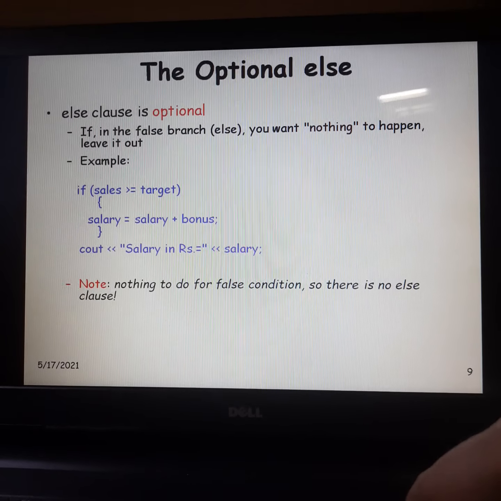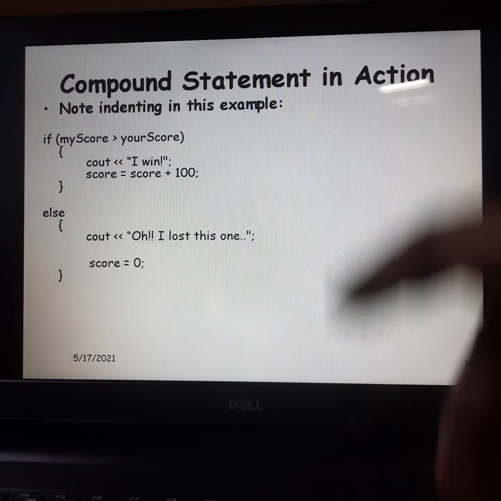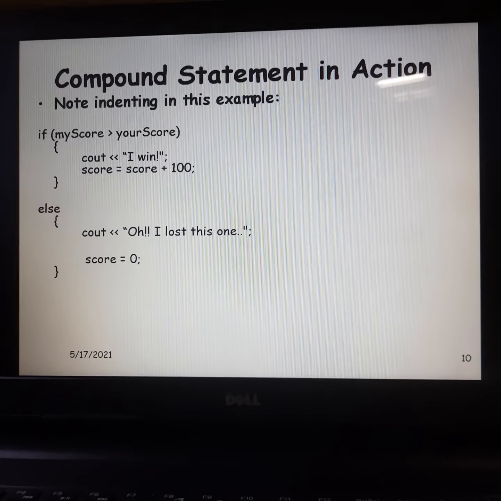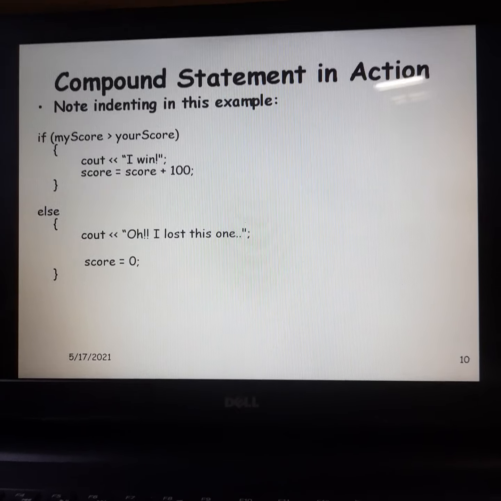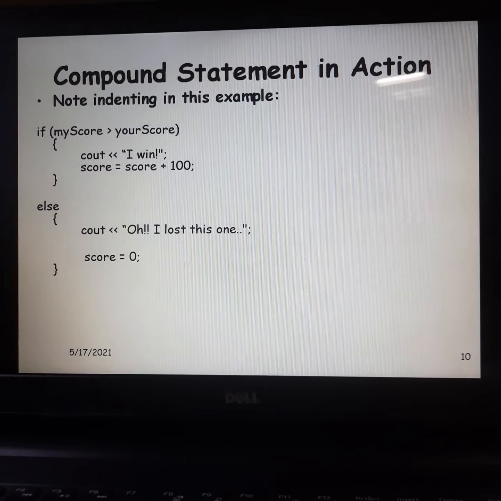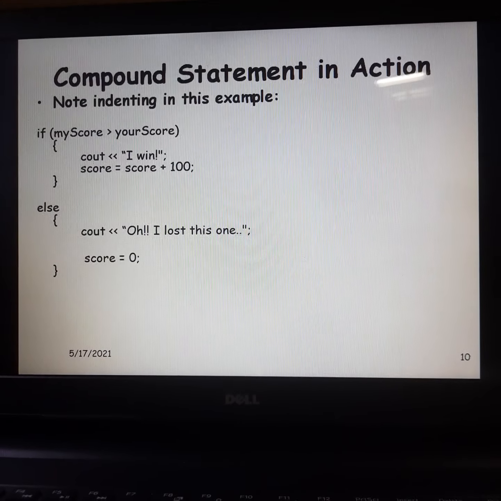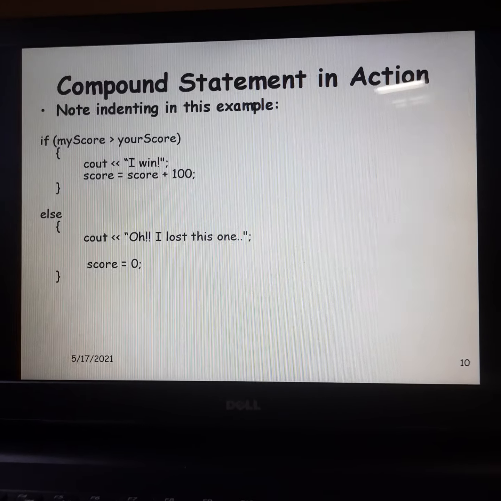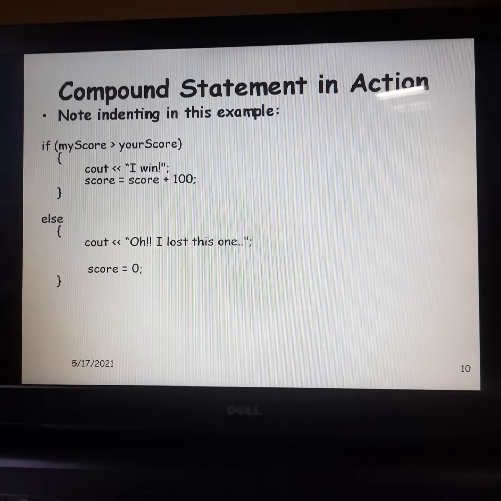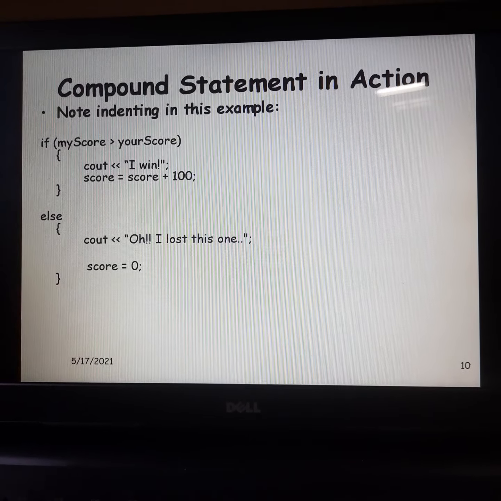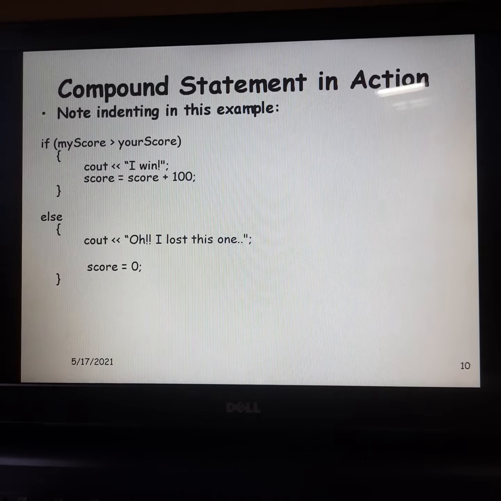Now next, I can have more than one statement in the if clause. You can see here, suppose a particular person is playing some game, we all play some mobile games or laptop games. If the particular score is greater than the computer score, then print I win, and the score is incremented by the value 100. Else what will happen? I lost, and the score is 0. If you are not beating the computer, then your score still remains 0. So there are multiple statements written here.